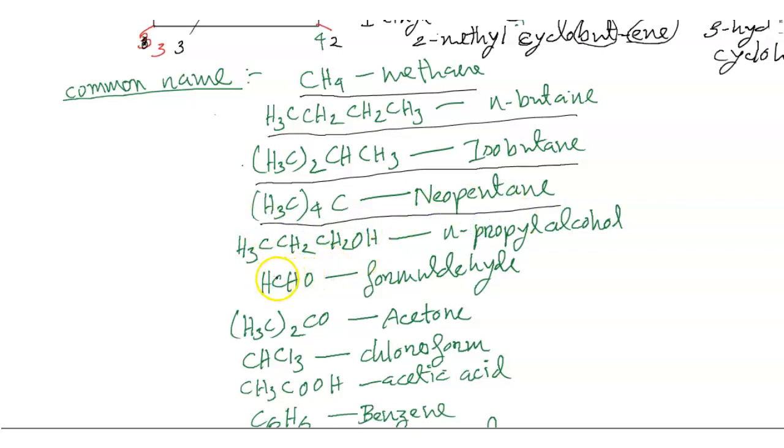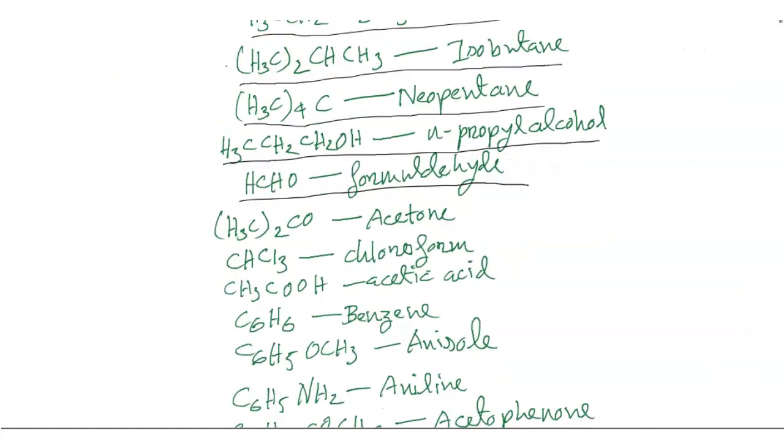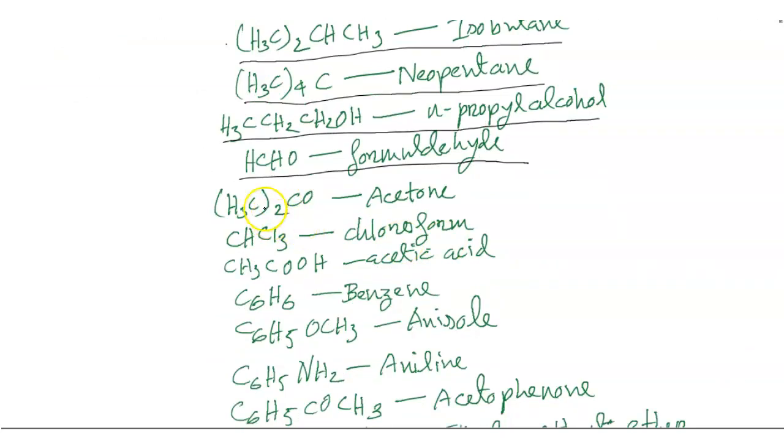CH3CH2CH2OH is n-propyl alcohol. HCHO is formaldehyde. CH3 whole 2 CO is called acetone. CHCl3 is chloroform, and CH3COOH is acetic acid.